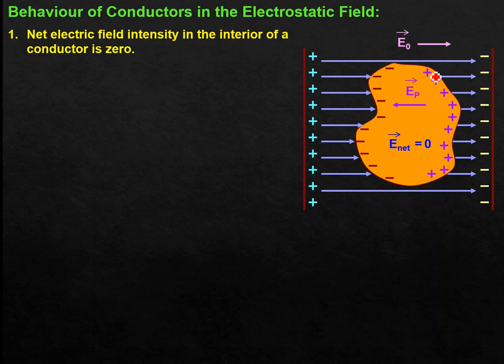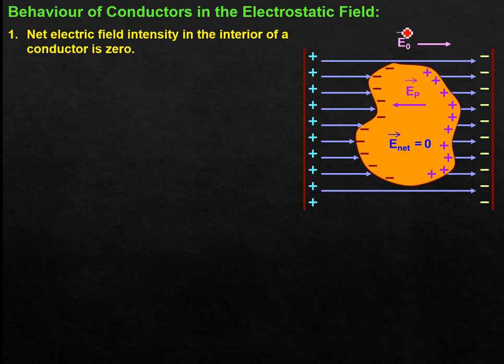This accumulation of negative and positive charge separated by a certain distance gives rise to an electric field. That electric field I have termed EP. So how much will this EP build up so that it is able to balance or cancel the external electric field, because EP is opposite in direction to the external field? In magnitude, how much accumulation of electrons will take place until EP is able to cancel the effect of the external electric field?